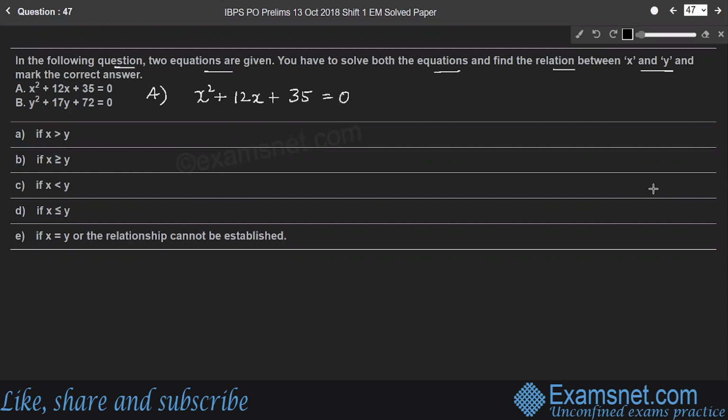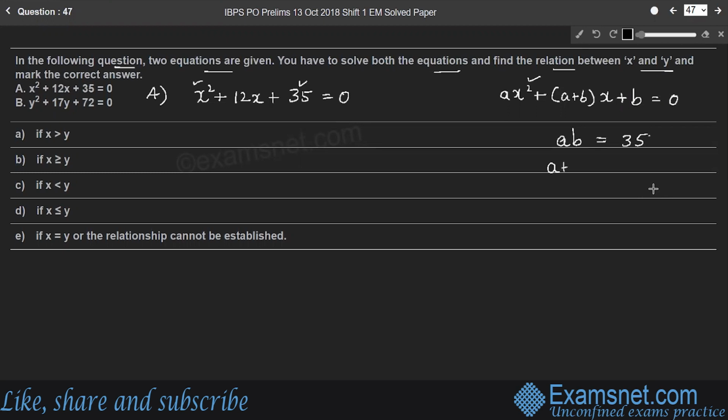So again split the middle term, because the equation is in the form of ax squared plus (a plus b) into x plus ab is equal to 0. Right? Here the term ab, product of the coefficients, is 35, and the coefficient of x squared is 1 in the given equation.